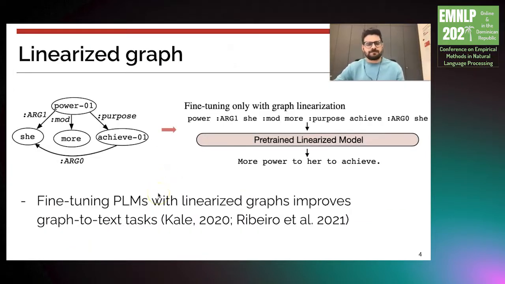So previous work proposed to linearize those graphs. So the idea is that you use some algorithm like DFS to traverse the graph, and you generate a sequence of edges and nodes, and you use this linearized graph together with the sentence. So you have this pair and you use these pairs to fine-tune those pre-trained language models.